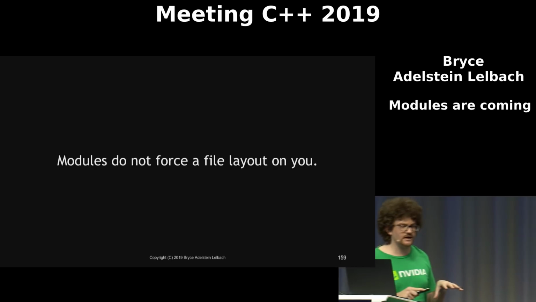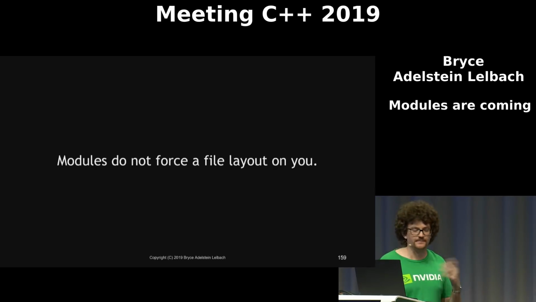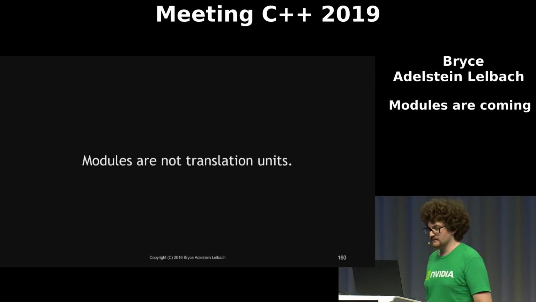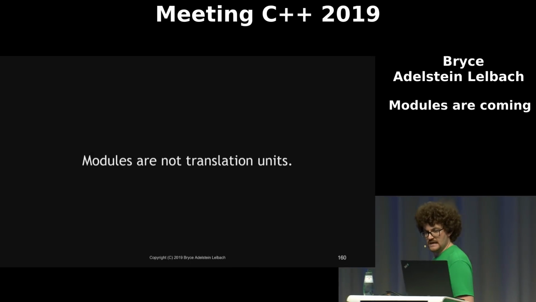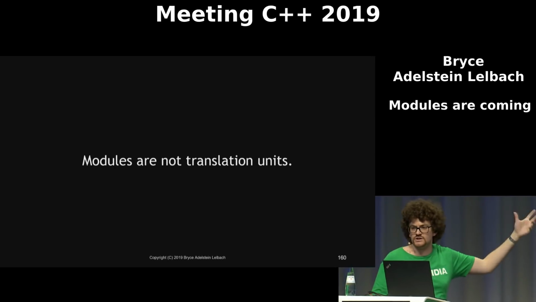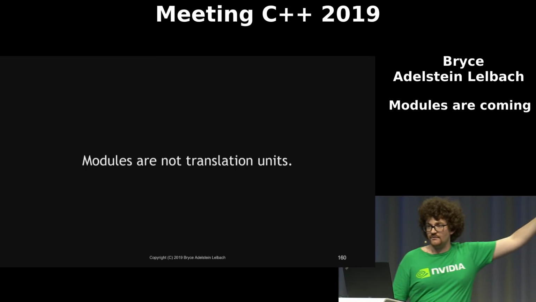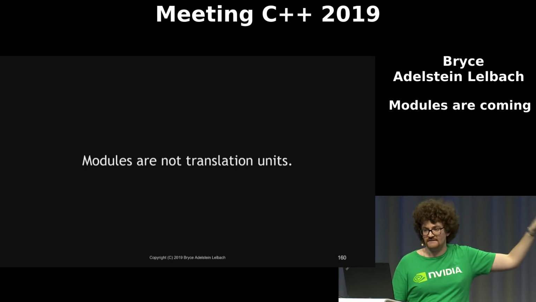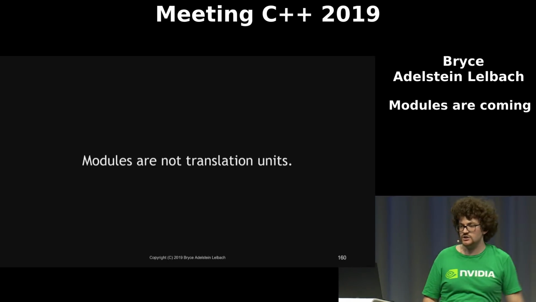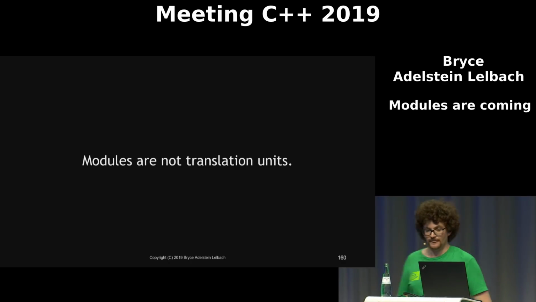You can compress a module into a single file, or you can spread one across multiple files with implementation units and partitions. And as I mentioned earlier, modules are not translation units, as we just saw. That math.vector module had 4 different translation units involved: one primary implementation unit, one primary interface unit, and then 2 partition interface units. But they were all part of one module.